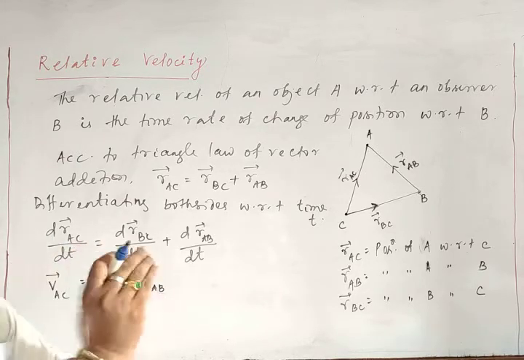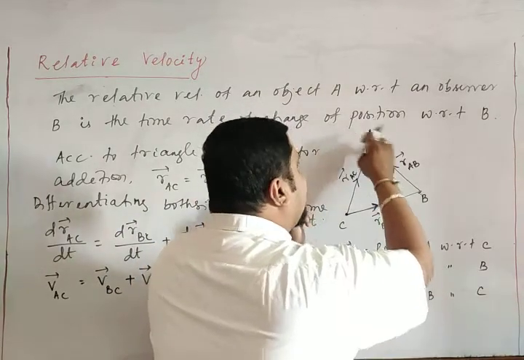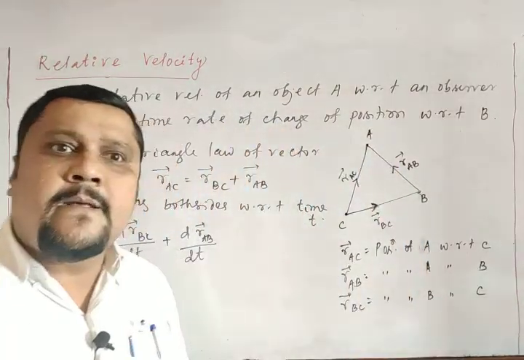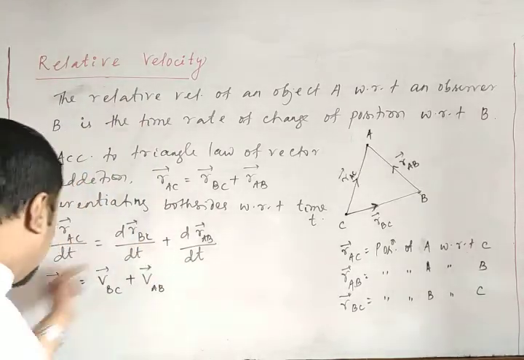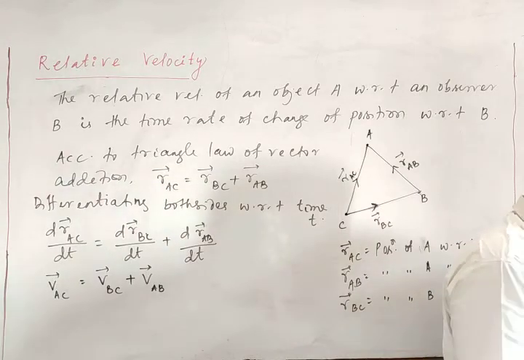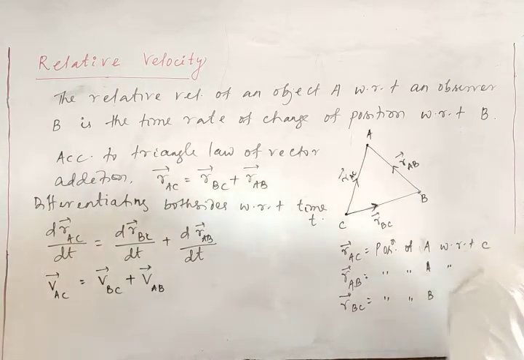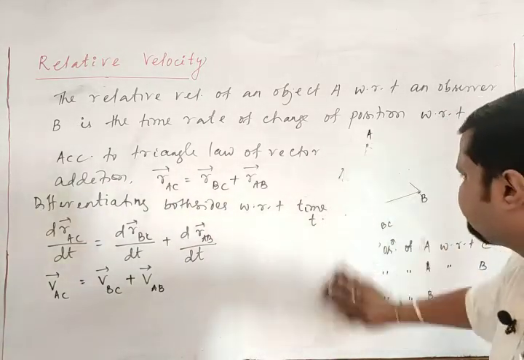So different observers simultaneously find different velocities of A. That is the relative velocity. Clear? So after knowing the above expression, now in this part, let us consider VAC.